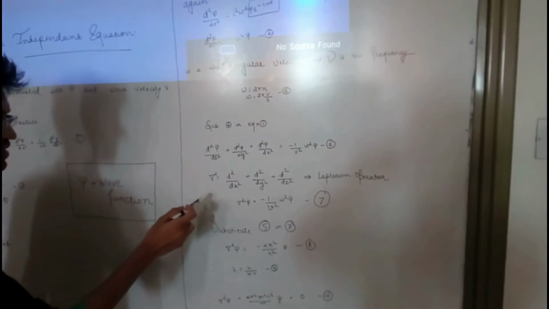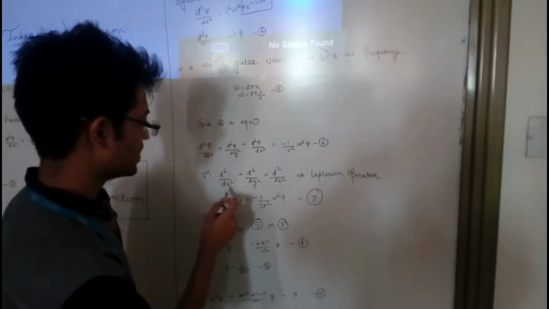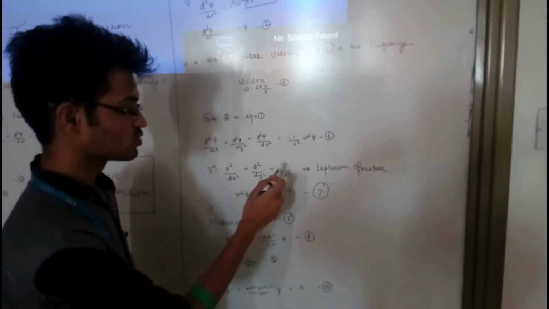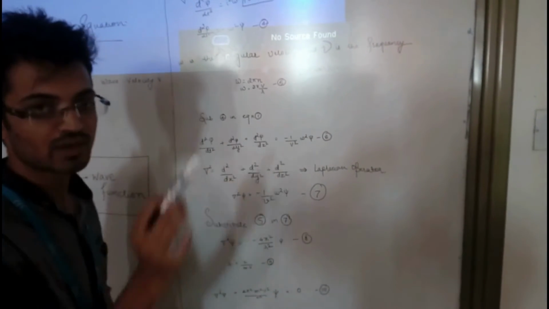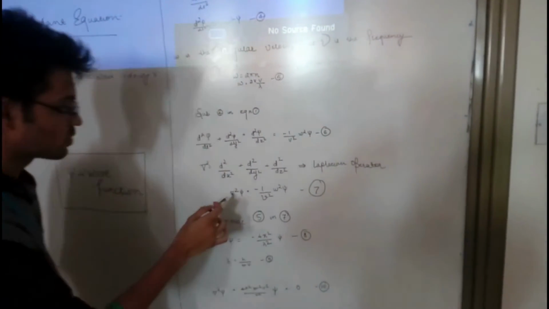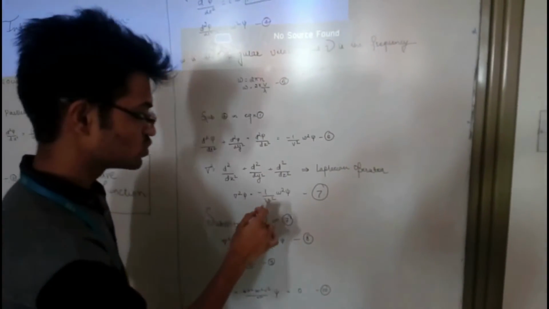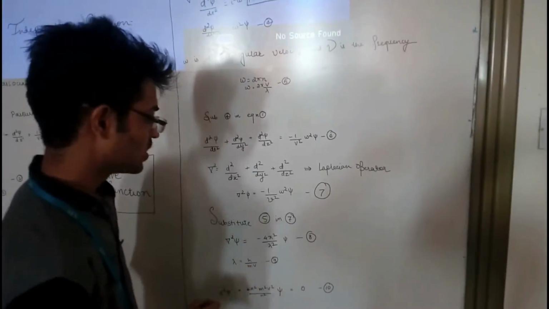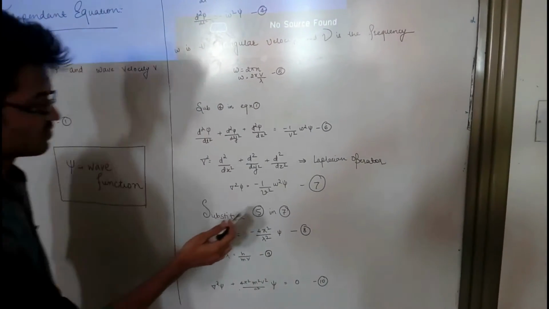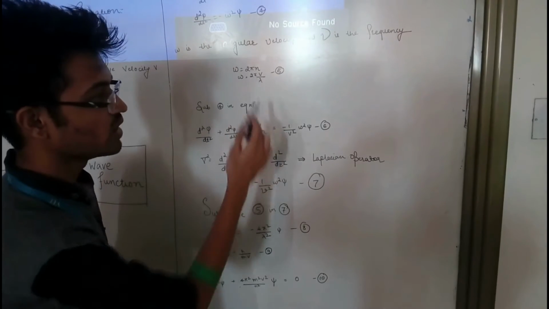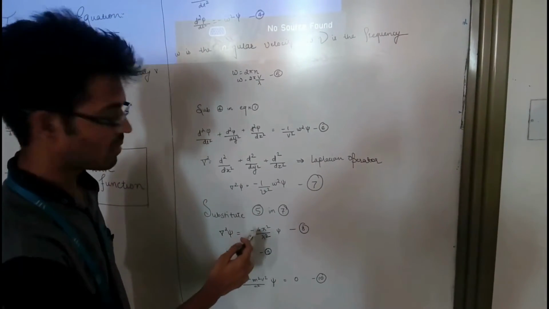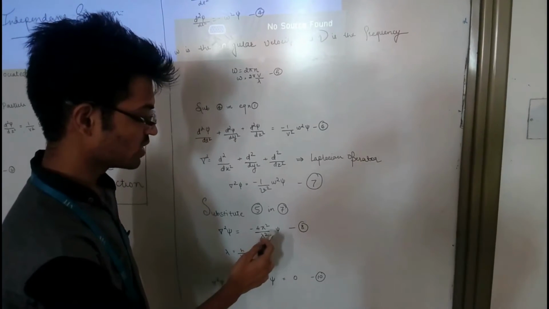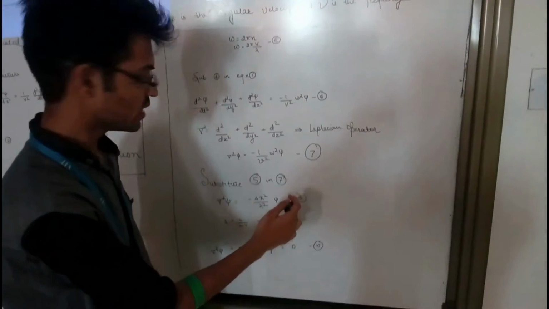So we have del square is equal to d square by dx square plus d square by dy square plus d square by dz square, which is the Laplacian operator, which can be substituted into the Laplacian equation. So del square psi is equal to minus of 1 upon v square omega square psi. After we substitute our fifth equation, which we found here, into our equation number 7, we get del square psi is equal to minus of 4 pi square by lambda square psi, which will be our equation number 8.